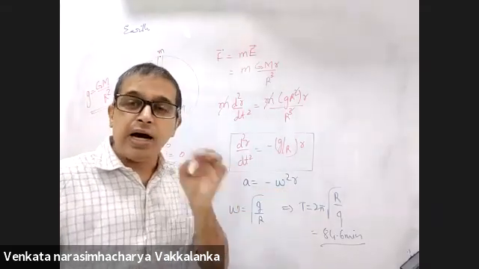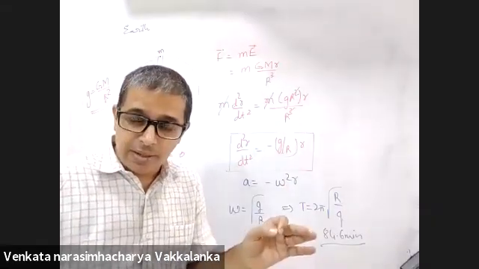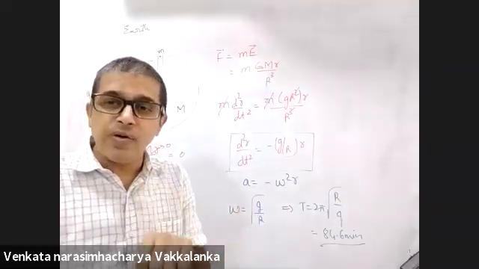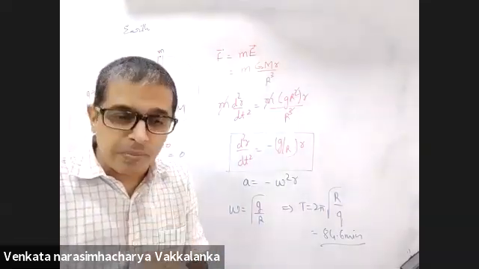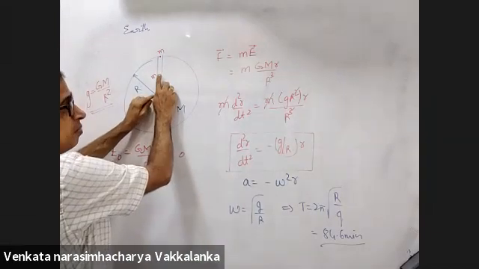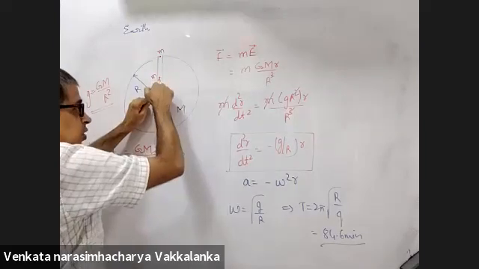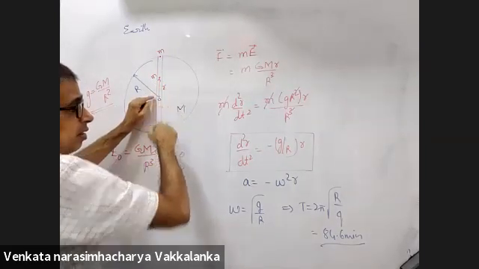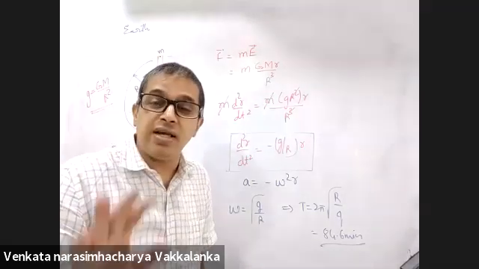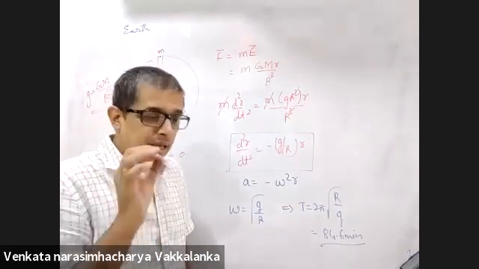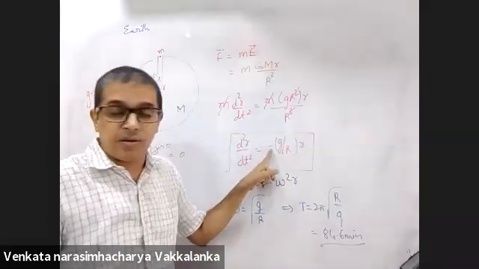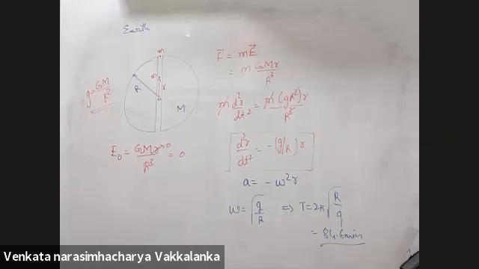A and R are not in the same direction. Two vectors not in the same direction are represented by a negative sign. From the mean position, R is away from the mean position, and A is towards the mean position. You considered R as a vector. Okay, sir. Understood. A and R are not in the same direction, hence I represent that with a negative sign.